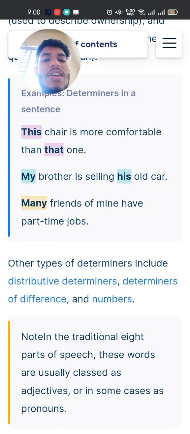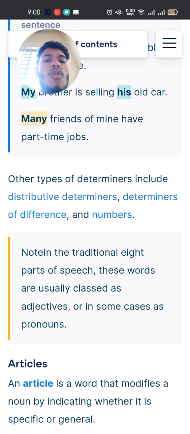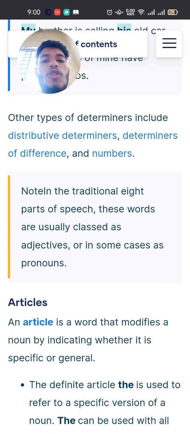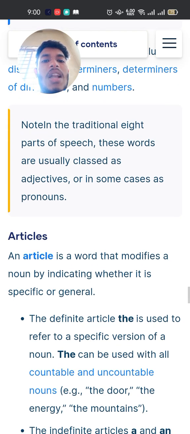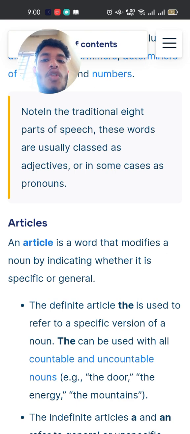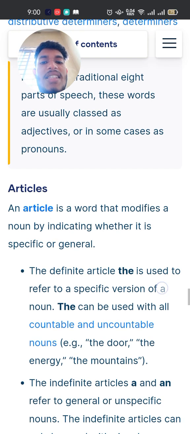Examples of determiners in a sentence: This chair is more comfortable than that one. My brother is selling his old car. Many friends of mine have part-time jobs. Other types of determiners include distributive determiners, determiners of difference, and numbers. Not in the traditional eight parts of speech, these words are usually classed as adjectives or, in some cases, as pronouns.